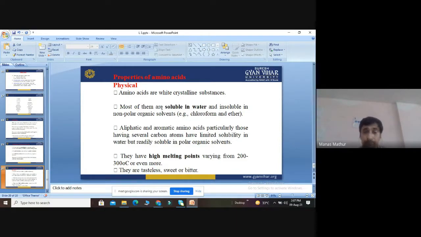Then next point, amino acids have very high melting and boiling points. Their melting point varies from 200 to 300 degrees centigrade or even more.